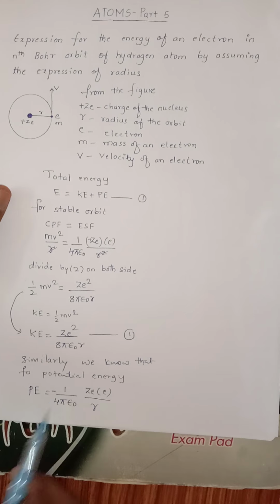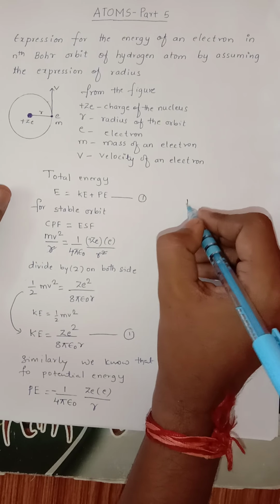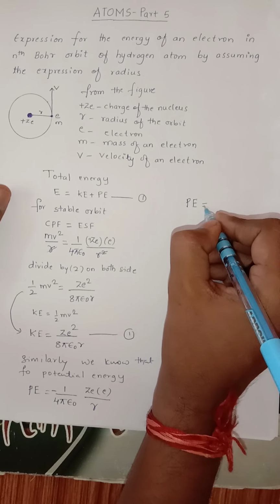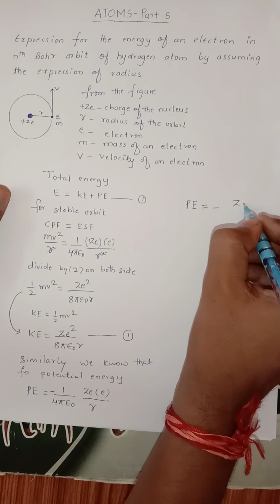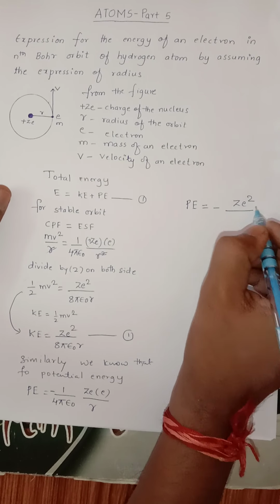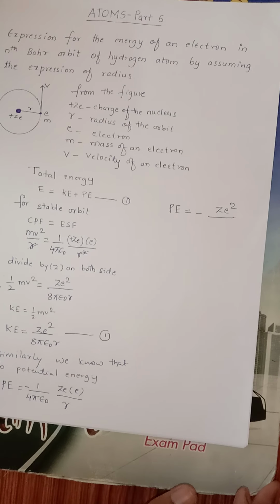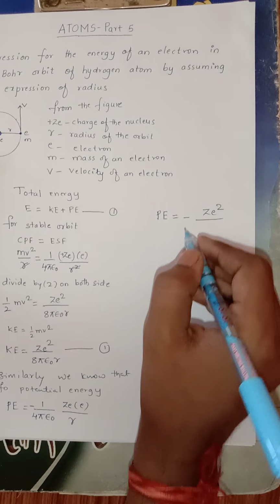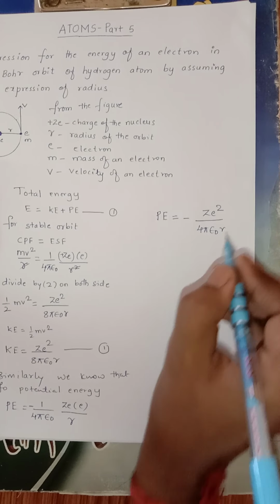That's why we are going to take minus here. So again, we can write this formula: potential energy can be written as minus Ze into e, which is nothing but Ze square upon 4 pi epsilon naught r, correct?